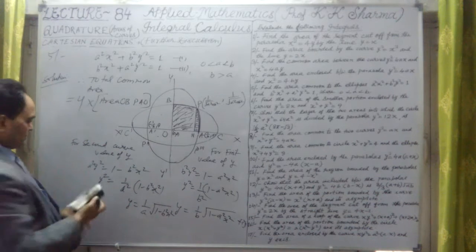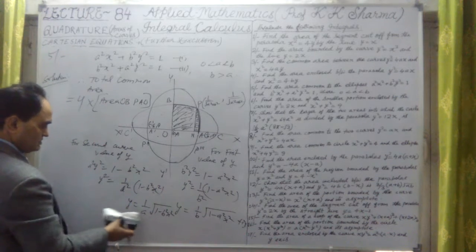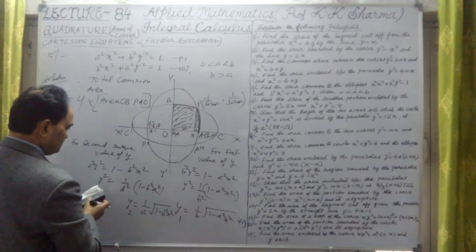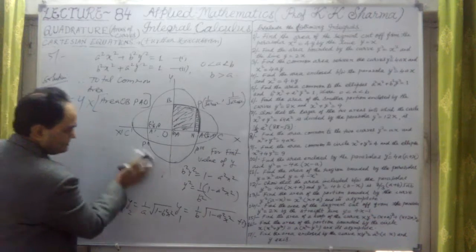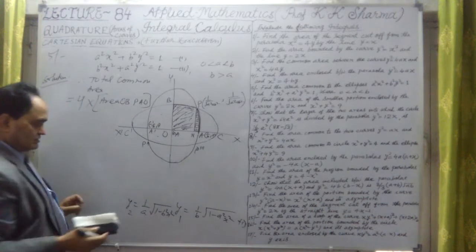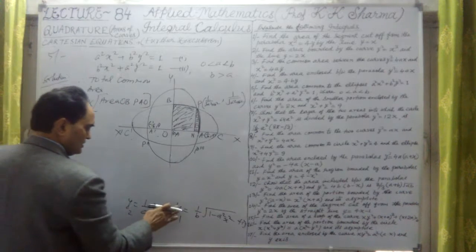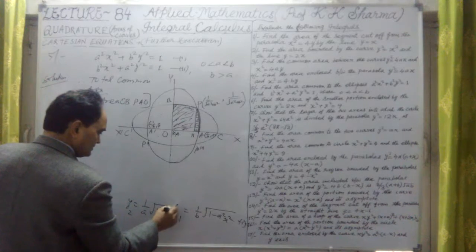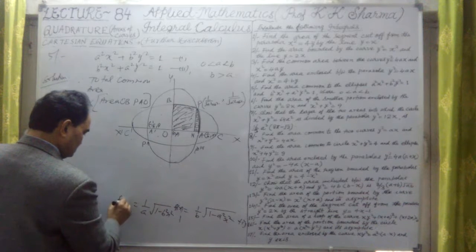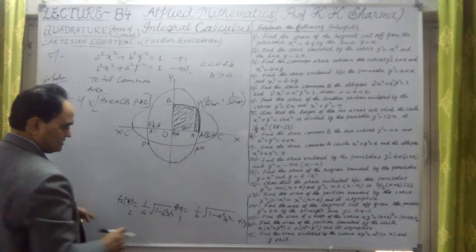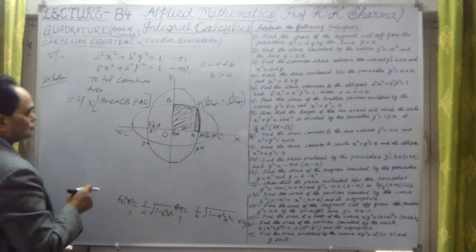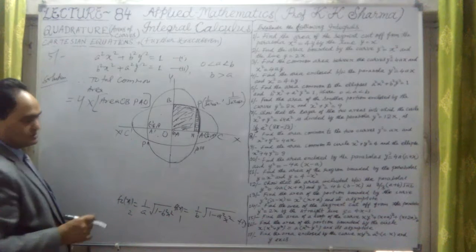Now let me write them here. These are the two values. Let me take this as y2, this is y1. That will be clear. Now let me rub other things. This is the first curve, y1 or f1(x). Let me take this as f1(x), and this is f2(x). For the second curve, y is this value. This is for the first curve. Okay, so the common area we are finding out.